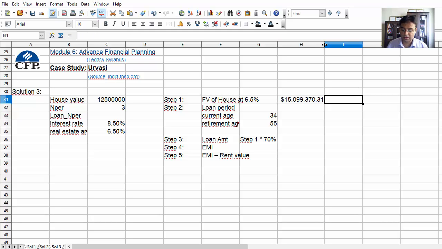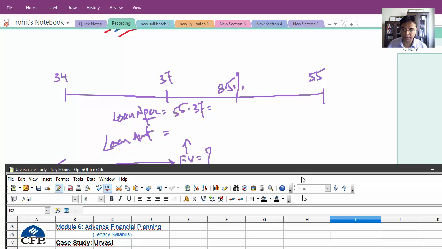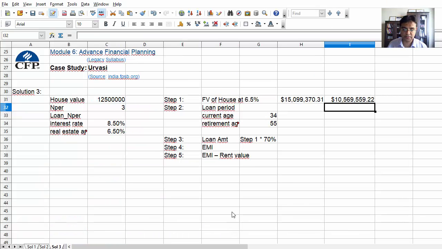Now next, the loan will be 70% of it. So I'll take 70% of the future value. It comes to 1.05 crores. And this is what I made here. So whatever the future value comes, you have to take 70% of it. That is the loan value. Let me put in the bracket. So this is the loan amount.